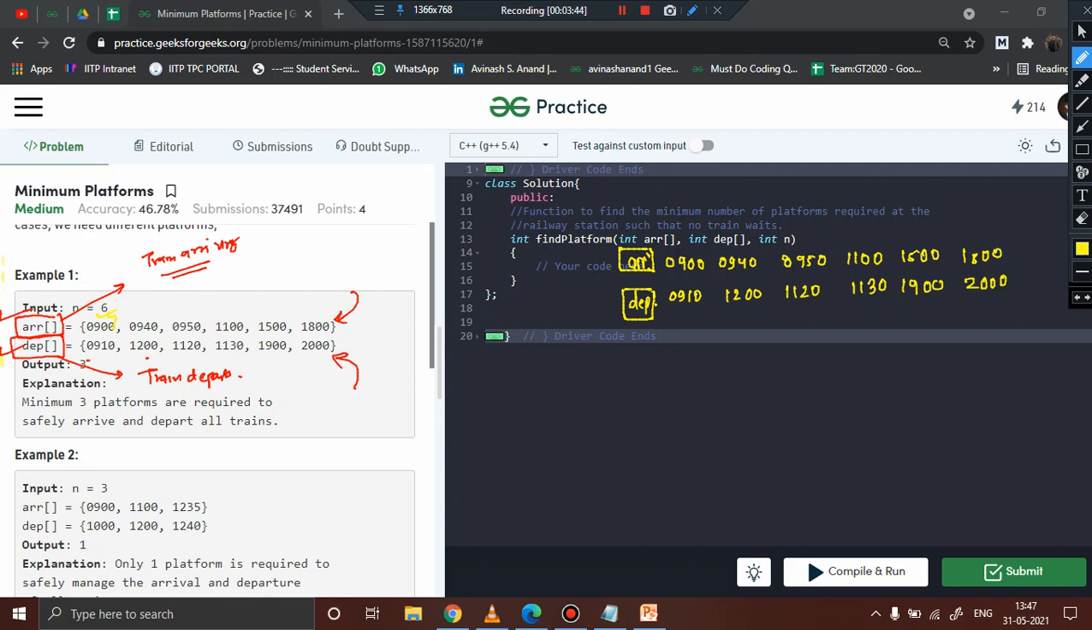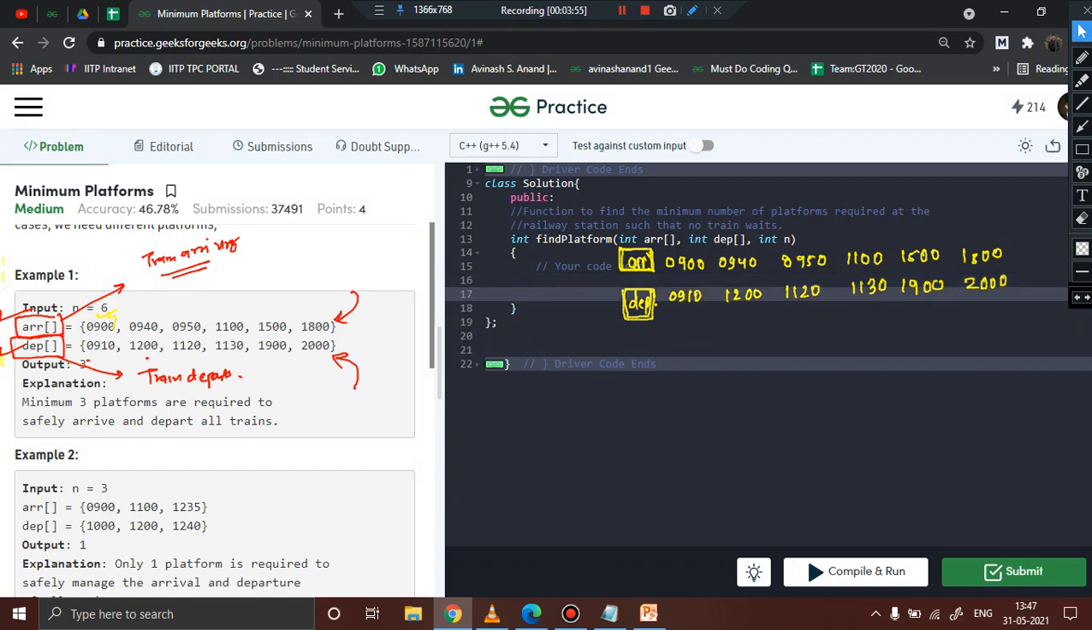Once I sort the arrival time array, the timings will be sorted in ascending order. Once I sort the departure time array, this will also be sorted in ascending order. So let us write the command for sorting them. Let me now just increase the size of the screen.